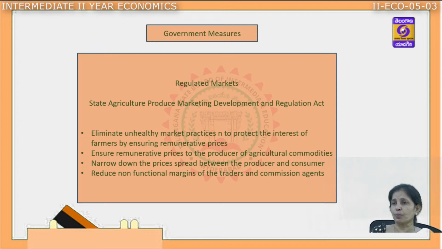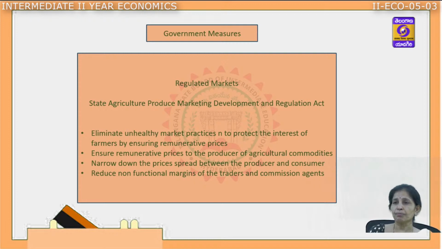The first and foremost is that they are trying to remove all the unhealthy market practices. They are trying to protect the farmers by providing proper, remunerative or economic prices for their agriculture products. They always ensure that remunerative prices, a price of income, the farmer should get for their products so that they can develop agriculture productivity. So these markets always make sure that the farmers get better remunerative prices for their agriculture commodities.